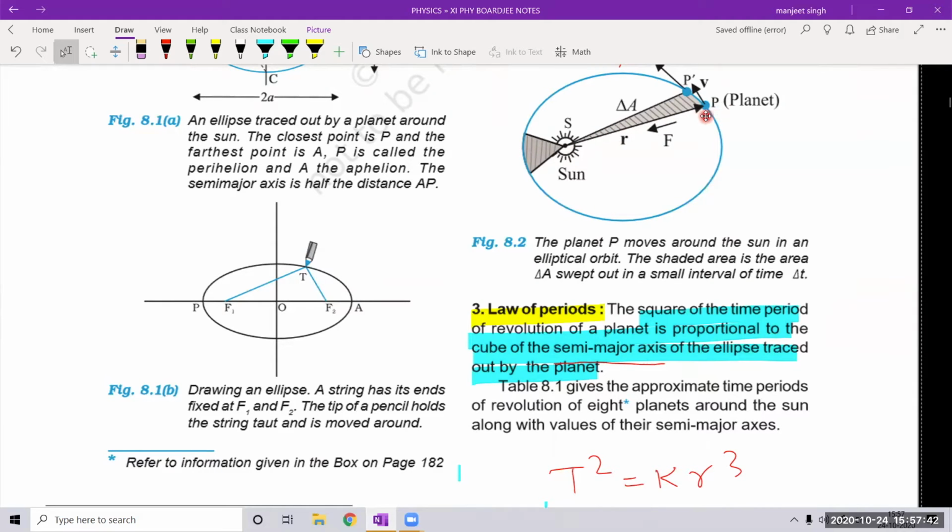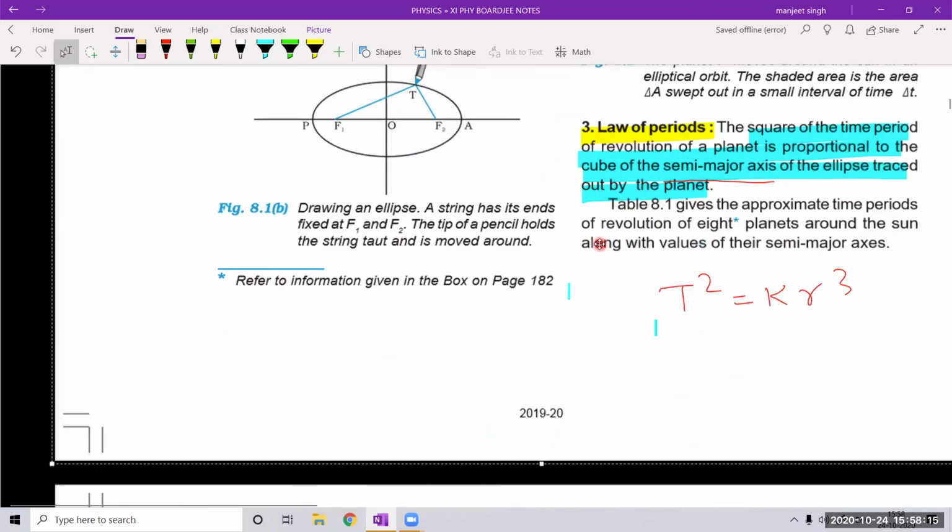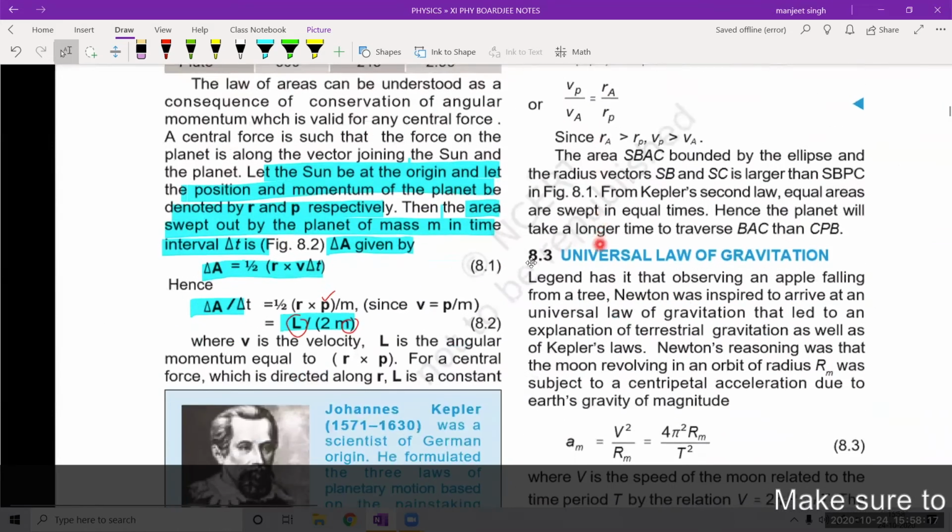The area of this triangle, if it is small, we can find by applying the half base into height formula. We can take the vector notation: vector A cross B gives us the area of the parallelogram containing A and B vectors. So half of A cross B will be the area of the triangle containing these two vectors. Here are two vectors, one position vector R and another, this V. So what is the area of this triangle?